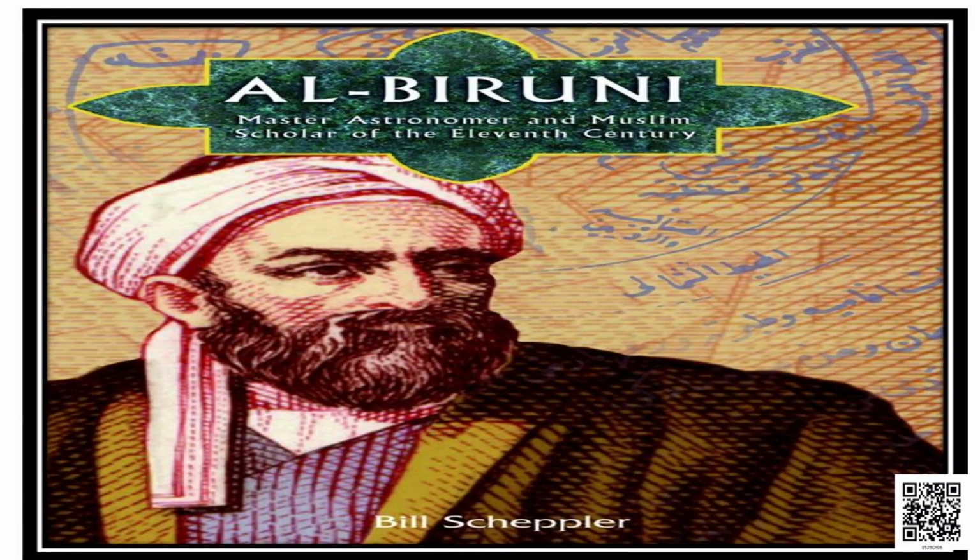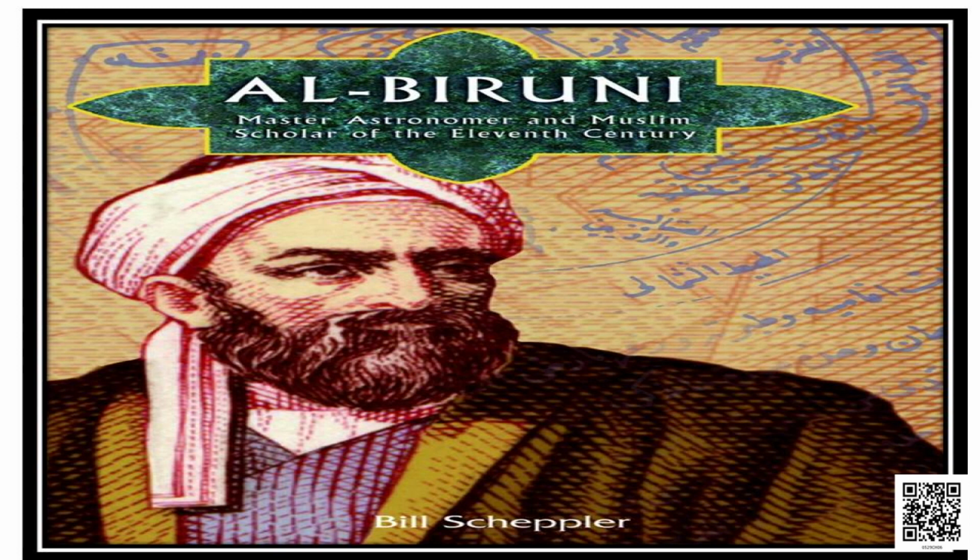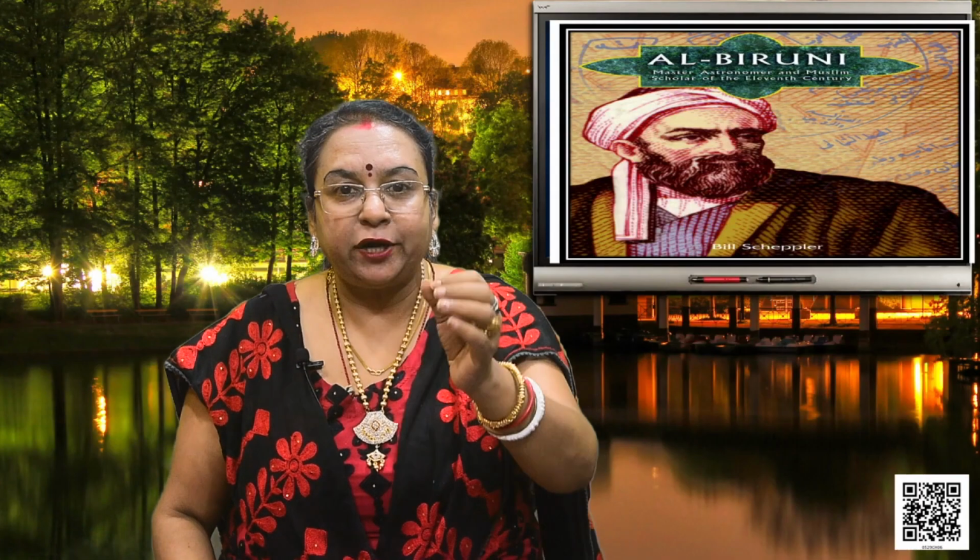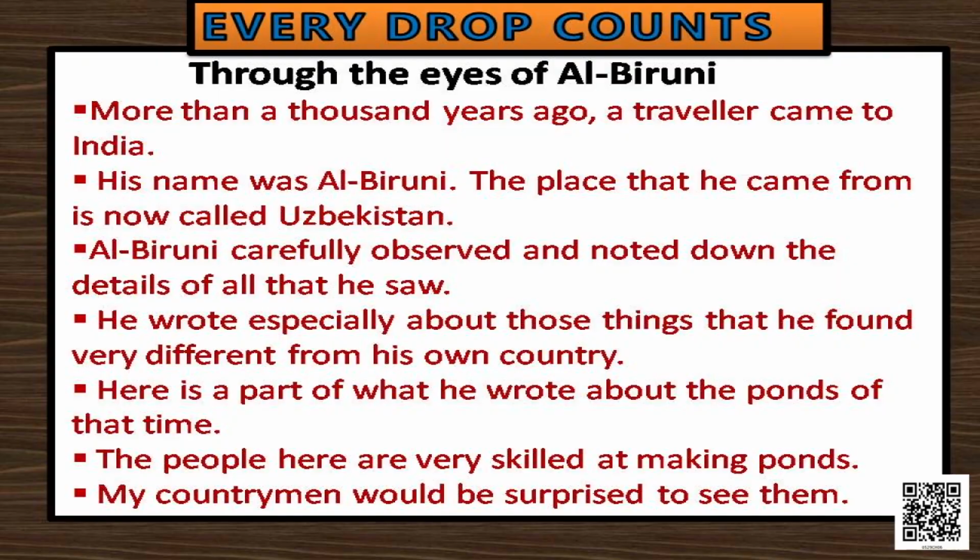Identify this man. The name is written in the picture. You see that? Alberoni. Okay. He visited India. Through the eyes of Alberoni, let us talk about what he observed and what his feeling was when he saw those lakes and their various uses, as well as the beauty reflecting throughout nature. Let us see what he has said.